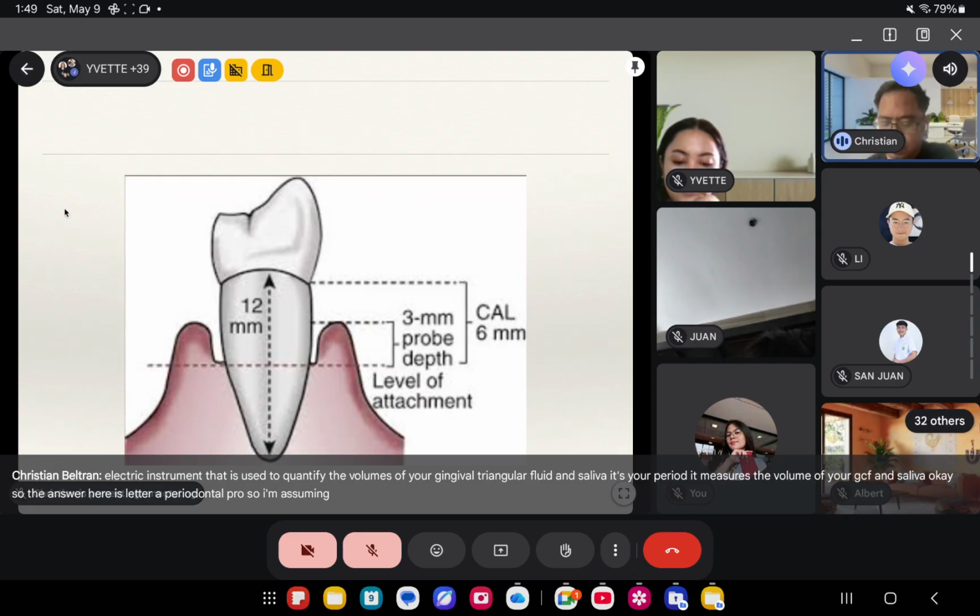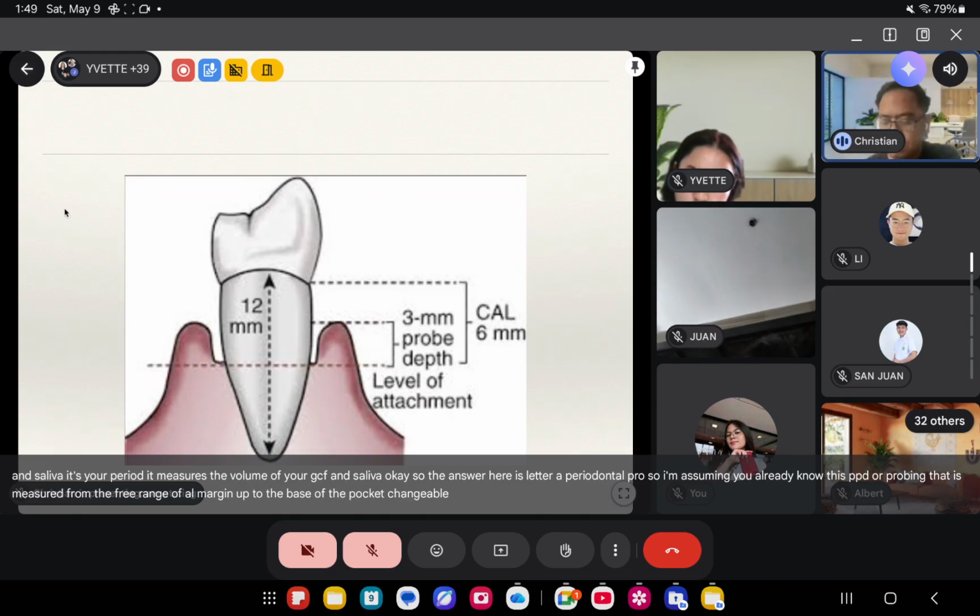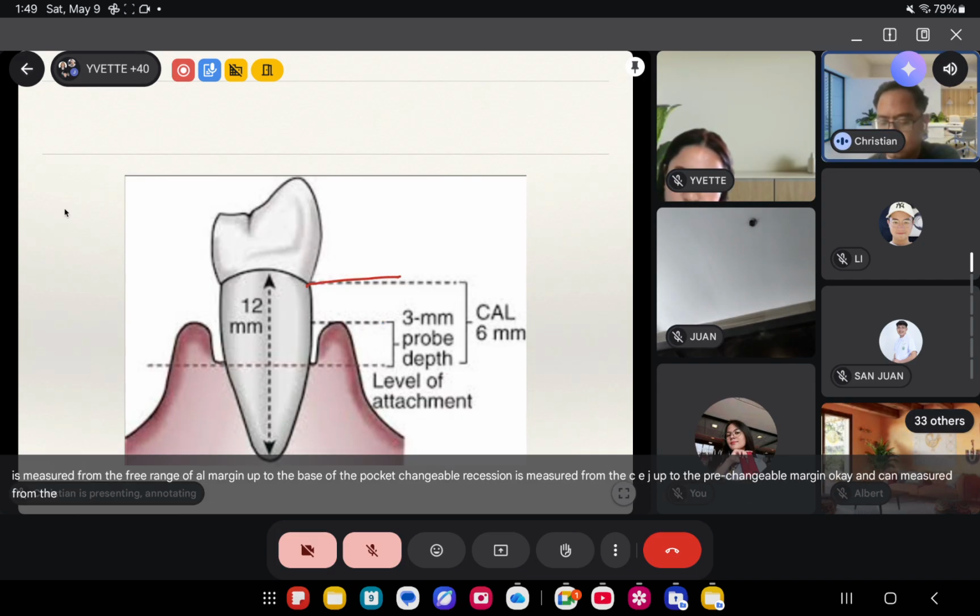So I'm assuming you already know this. PPD, or pocket probing depth, is measured from the free gingival margin up to the base of the pocket. Gingival recession is measured from the CEJ up to the free gingival margin. Okay, and CAL is measured from the CEJ to the base of the pocket. Okay.